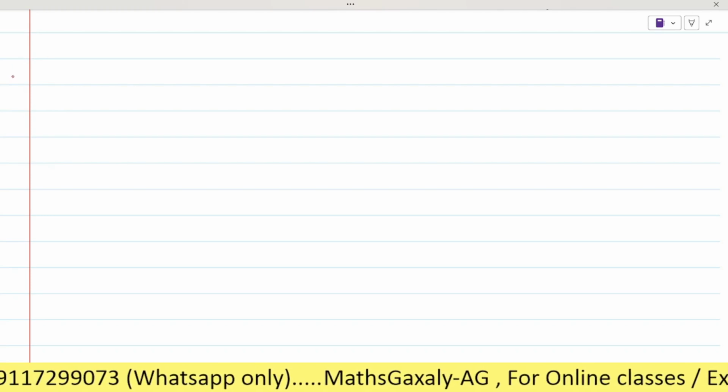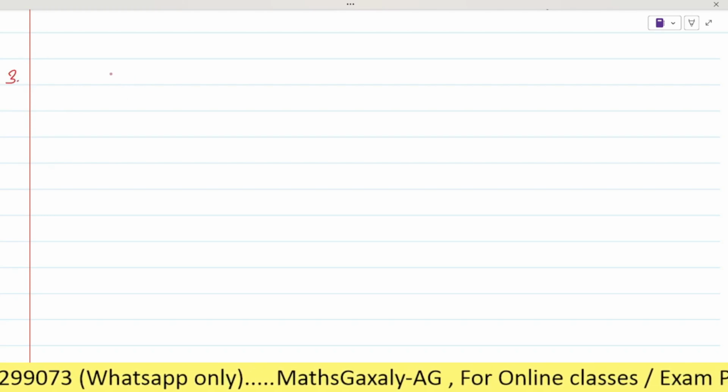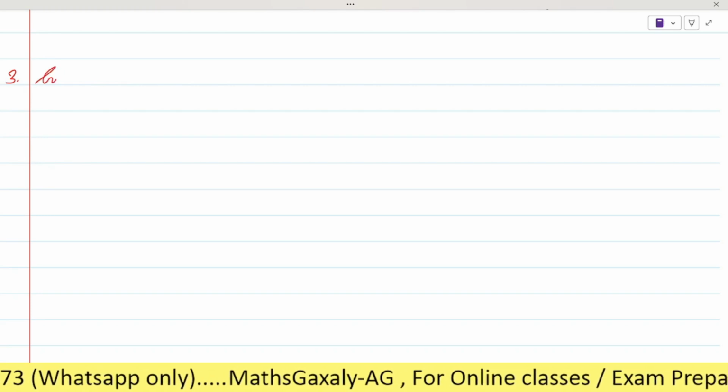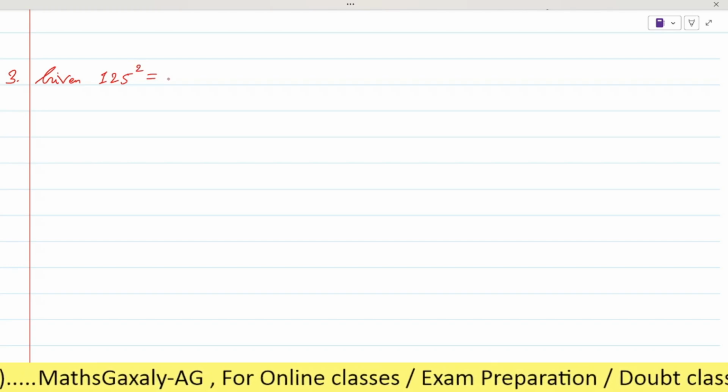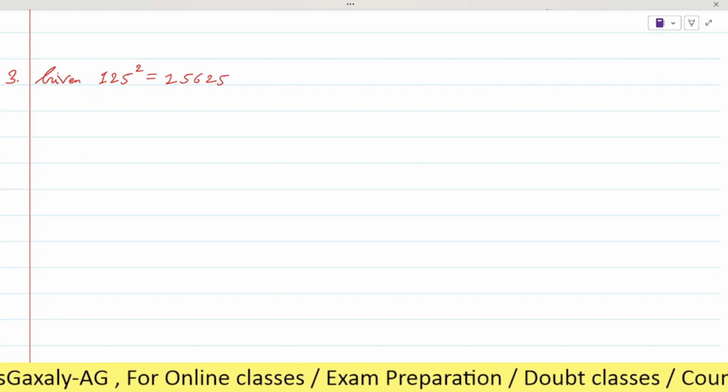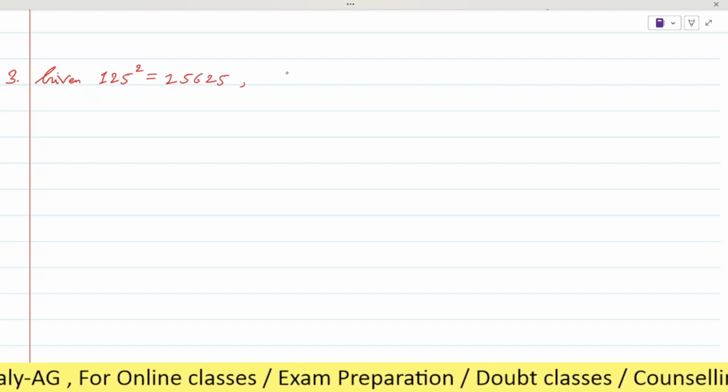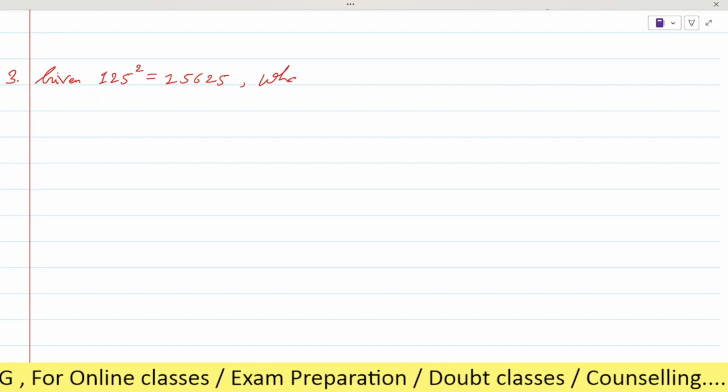Okay, so let's see how we will do it. As it is given, I am writing the question, not the answer. The question is that 125 square is equal to 15,625, right?